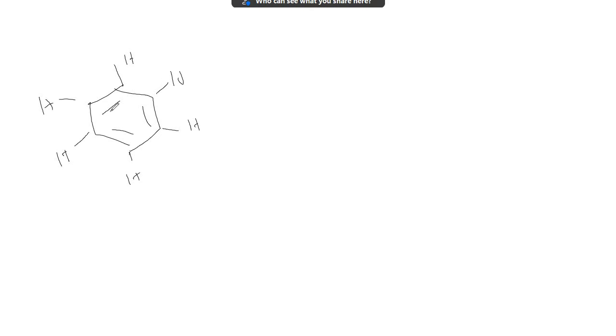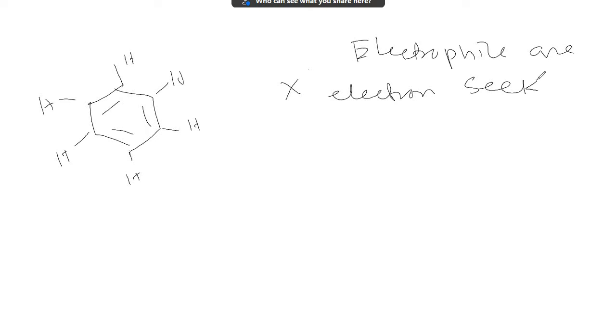But due to its high electron density, due to the 3 pi bonds, when an electrophile approaches benzene, what are electrophiles? Electrophiles are electron seeking species carrying positive charge.